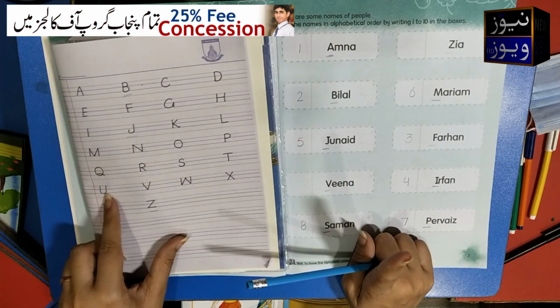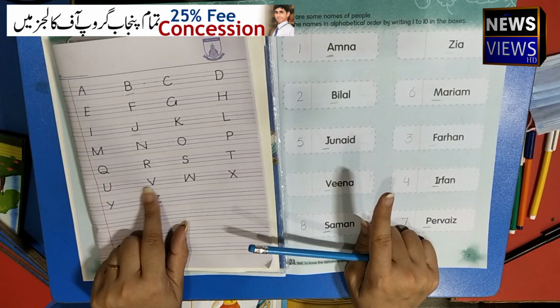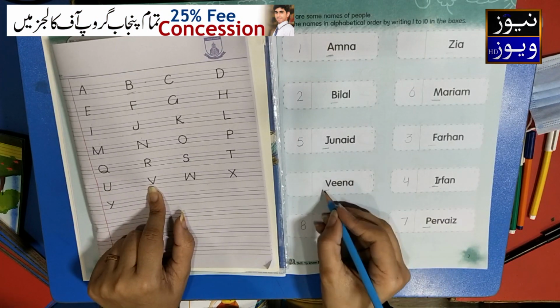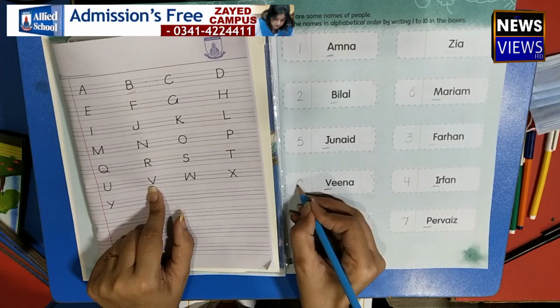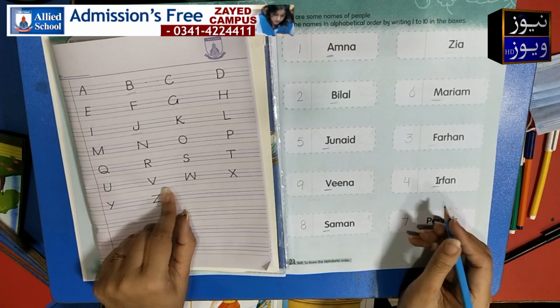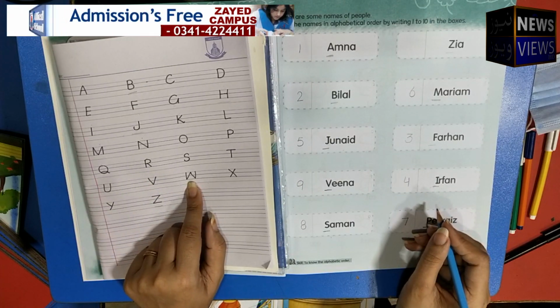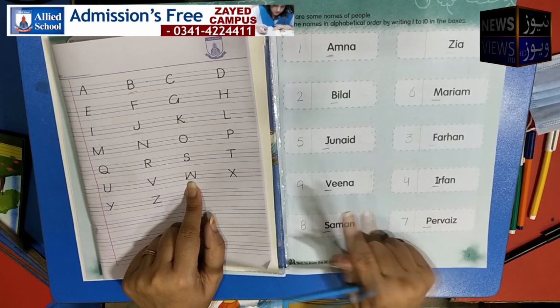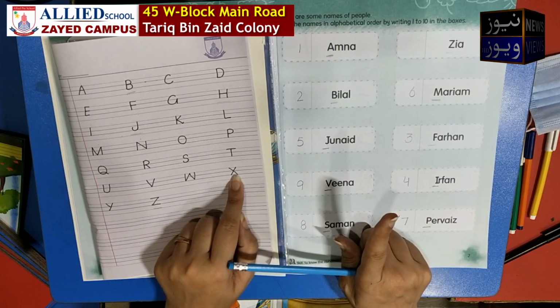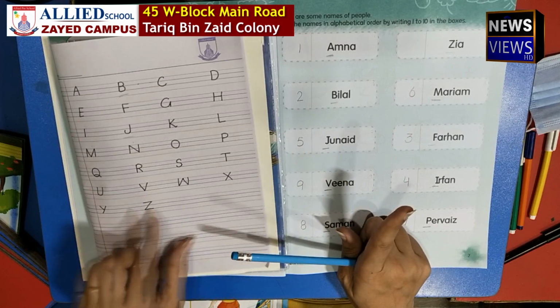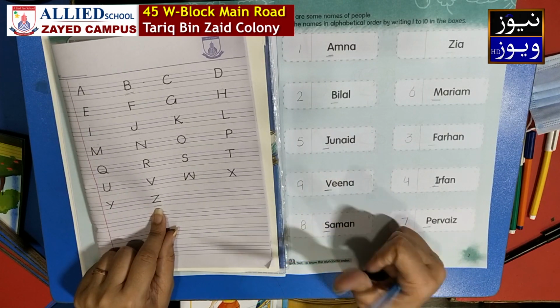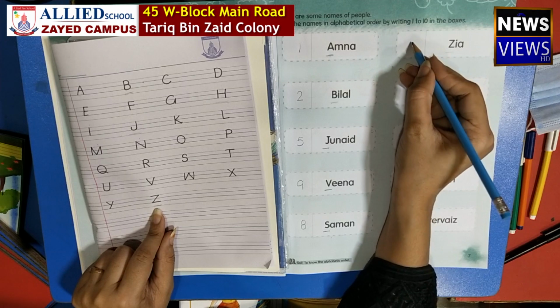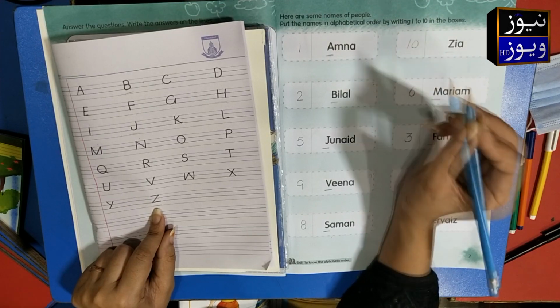Is there any name with U? With V? Yes, we have a name with V. So this is the 9th name which we have found in our alphabets. The next is W. Is there any name with W? X, Y, Z. Yes, we have Zia, which is our last finding and the 10th one.